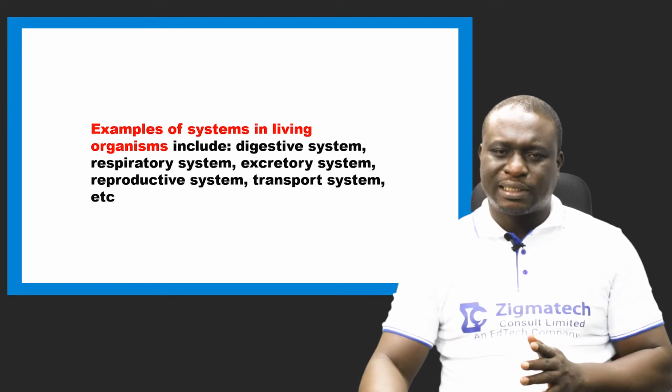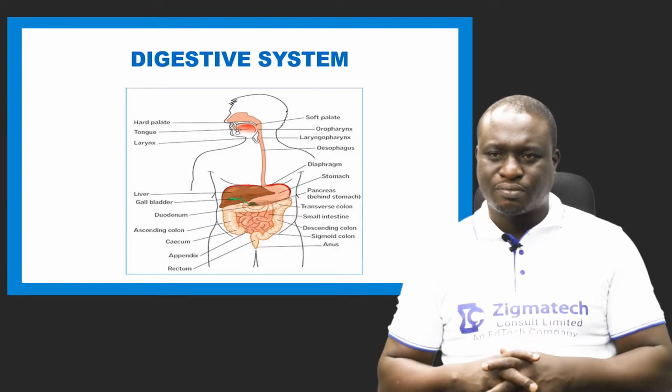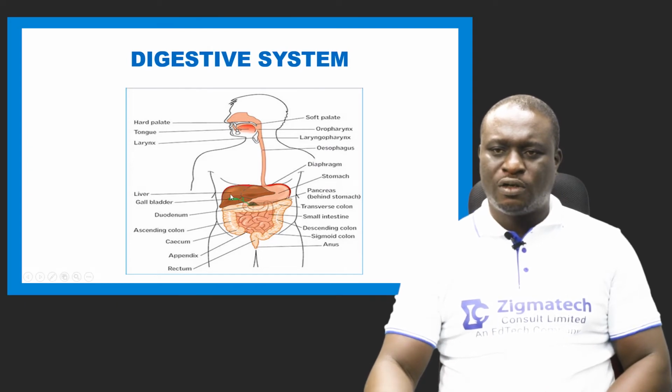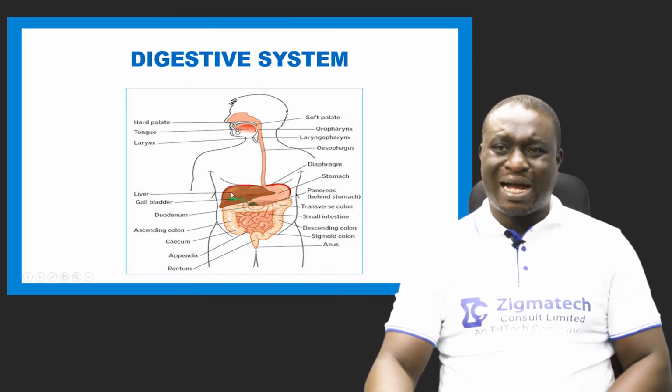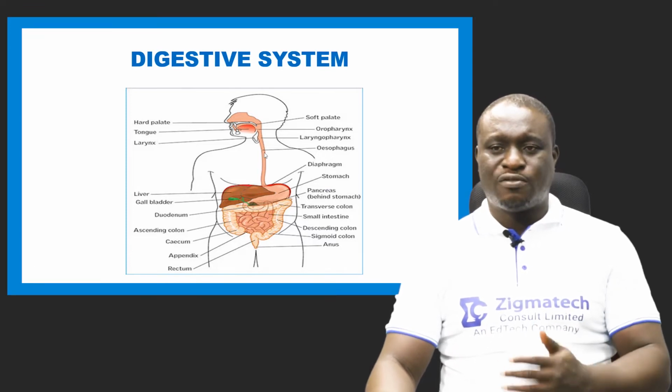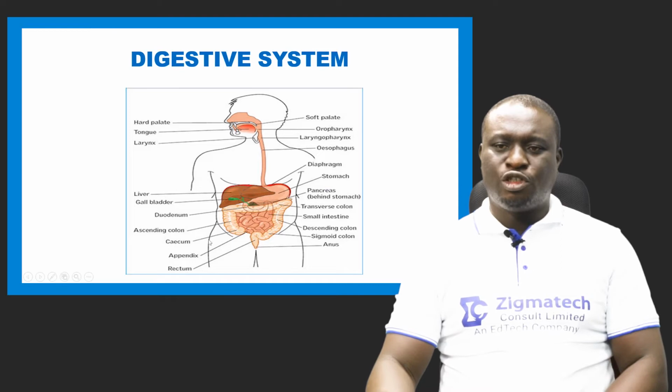Let's take a look at the digestive system. As you can see, the liver, you can see with the cursor, the liver is also part of the digestive system. You can also see the gallbladder. It is also part of the digestive system. We also have the esophagus. As you can see on the screen there, the esophagus is also a part of the digestive system. We have the duodenum, which is also a part of the digestive system.